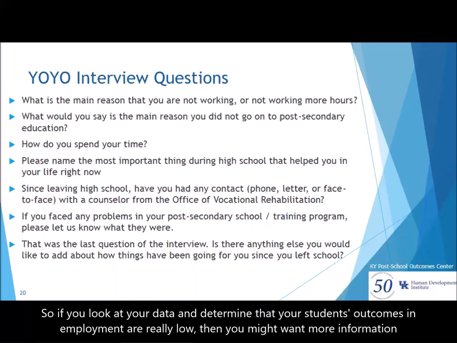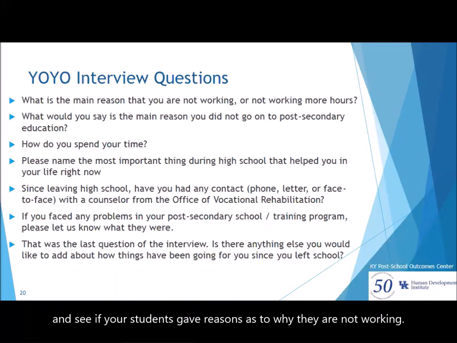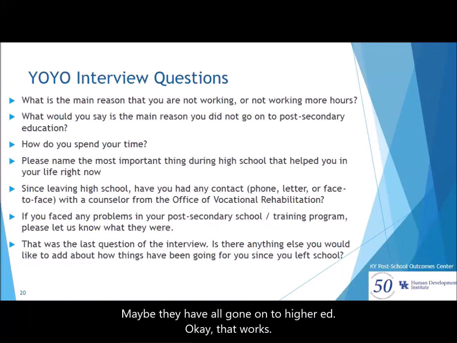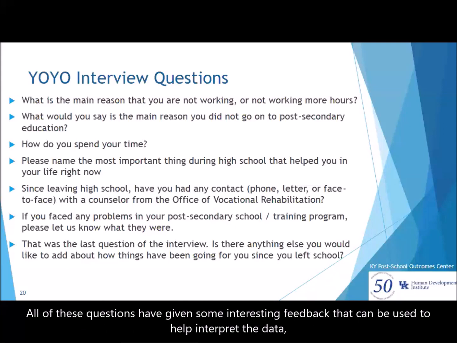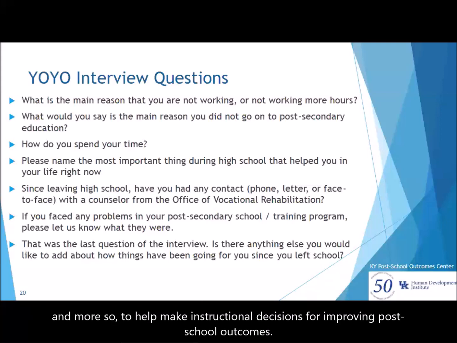So if you look at your data and determine that your students' outcomes in employment are really low, then you might want more information and see if students gave reasons as to why they aren't working. Maybe they've all gone on to higher ed. Okay, that works. Or maybe there's some other barriers, and looking at these barriers can help with interpreting your data to make instructional decisions. All of these questions have given some interesting feedback that can be used to help interpret the data, and more so to help make some instructional decisions for improving post-school outcomes.